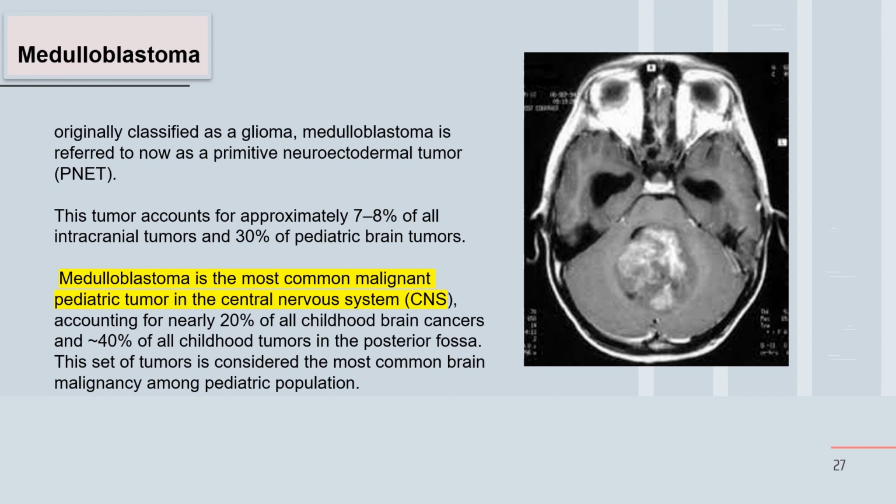Let me ask you now, the most common tumor for the adult actually is the metastasis. And actually it goes multiple, metastasis, secondaries from elsewhere in the body, while medulloblastoma is the most common malignant pediatric tumor in the central nervous system.